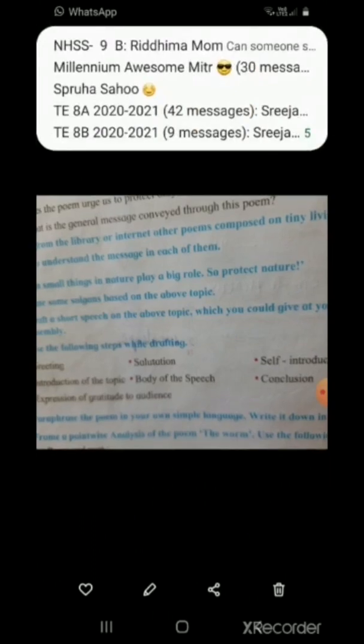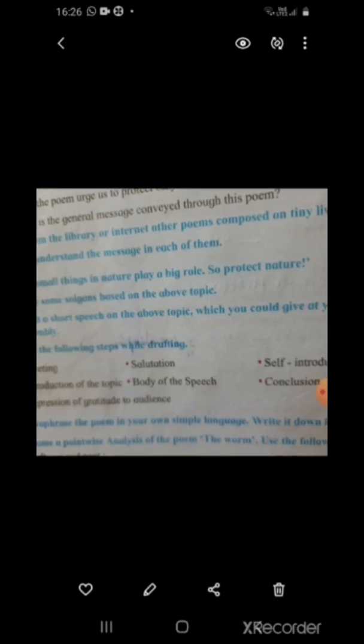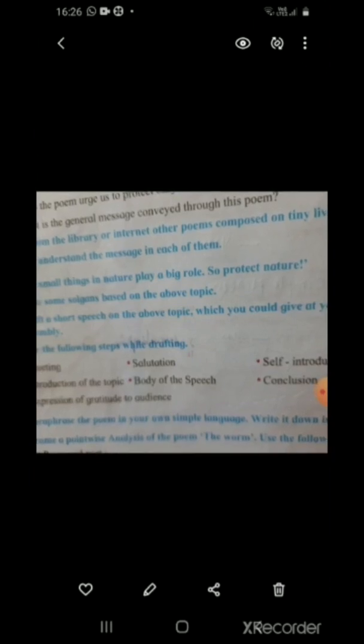Nature is the most important thing in our lives, and it is because of nature that we are able to exist. Nature includes humans and even other things such as trees, plants, rivers, oceans. But importantly, it also includes small little things such as earthworms, ants, bees, and so on and so forth, who play a very important role.